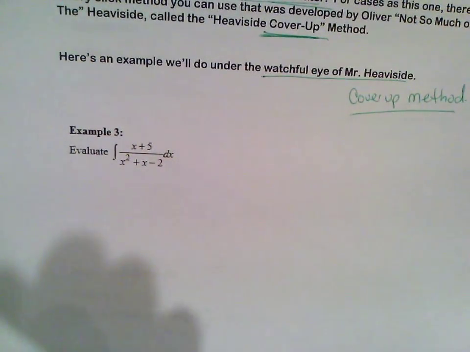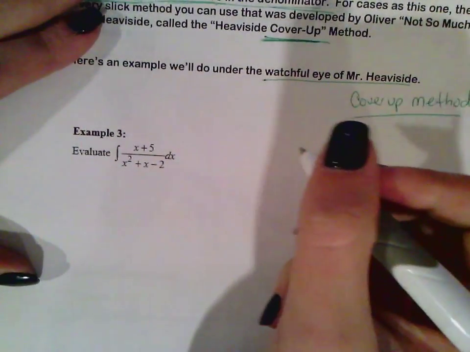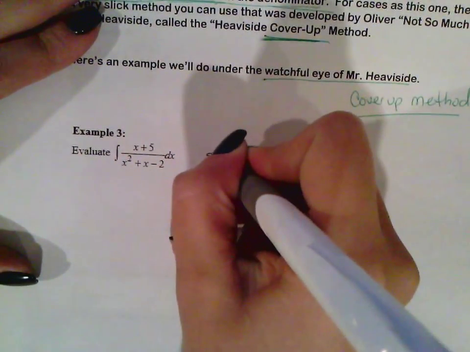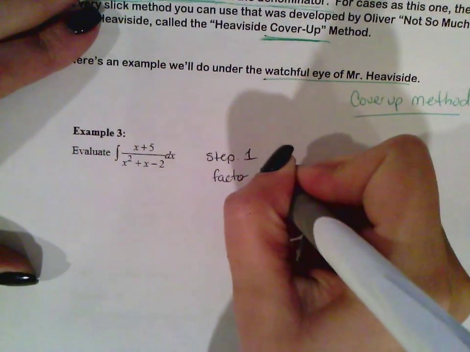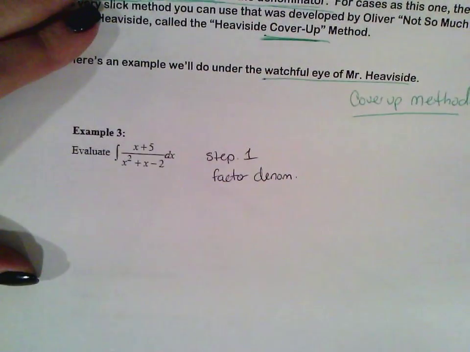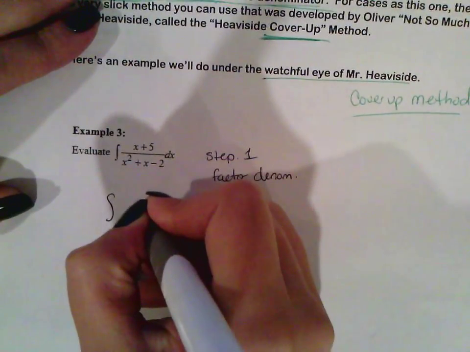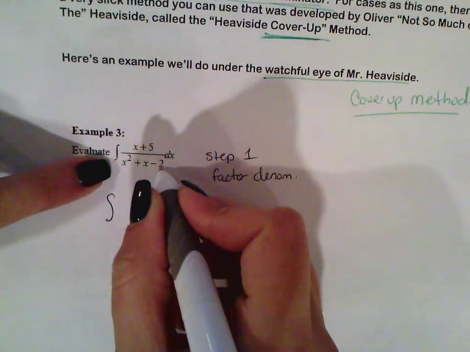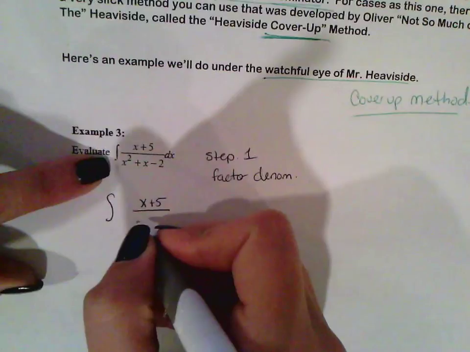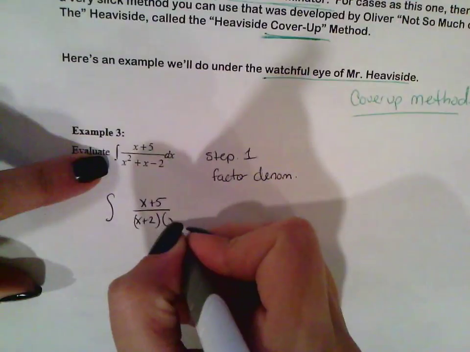So here's our example. What's our goal? First, step 1, factor the denominator. When you factor the denominator, you end up with x plus 5 over, our two factors are two numbers that multiply to negative 2 and add up to 1, so that's x plus 2 times x minus 1.